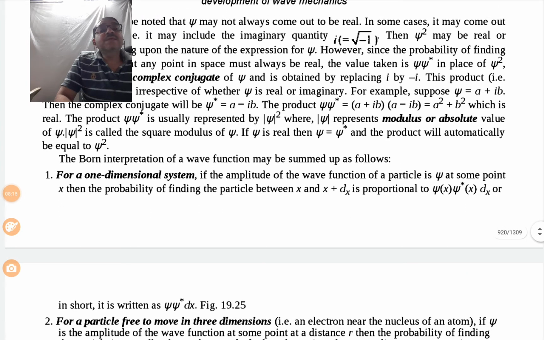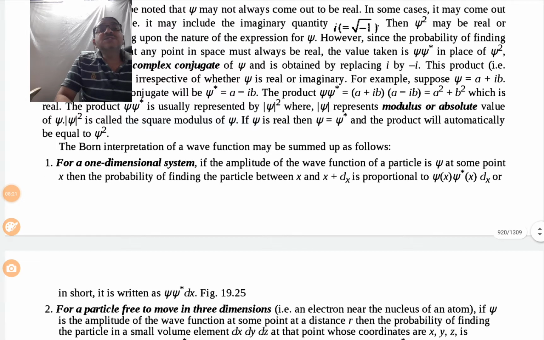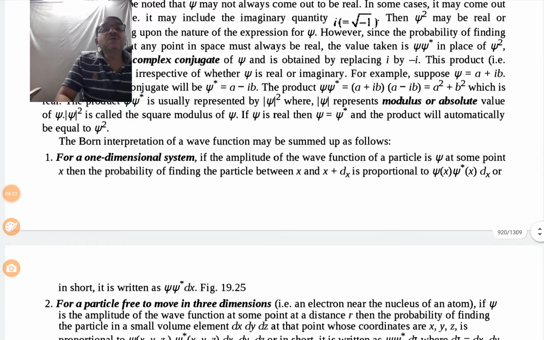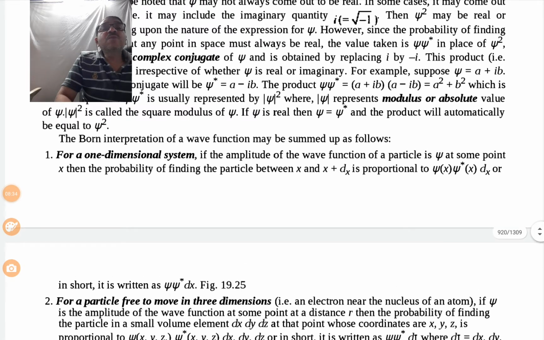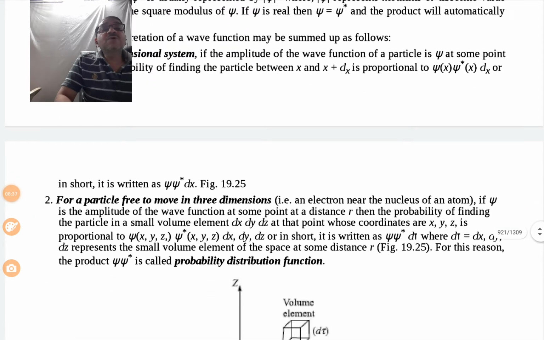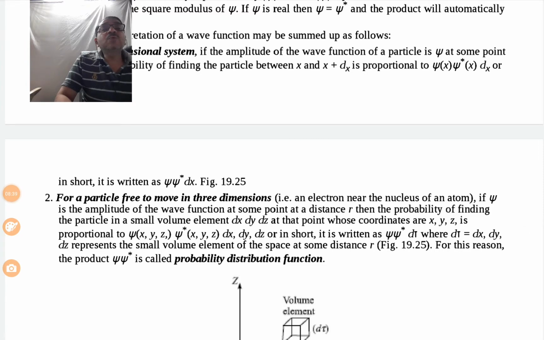So, what I was telling for the understanding, here on the screen the Born interpretation of a wave function may be summed up as follows. When we consider this wave function, it is applicable for a one dimensional system, and for a particle free to move in a three dimensional system.